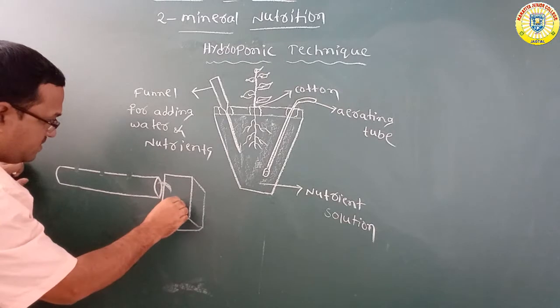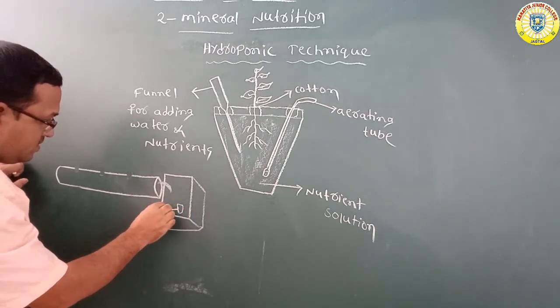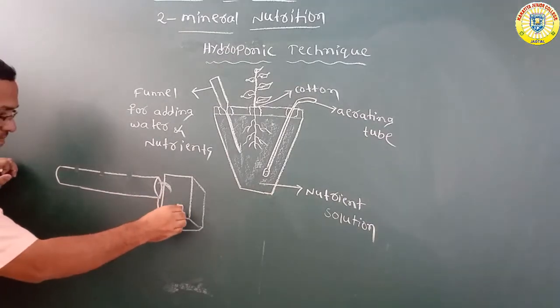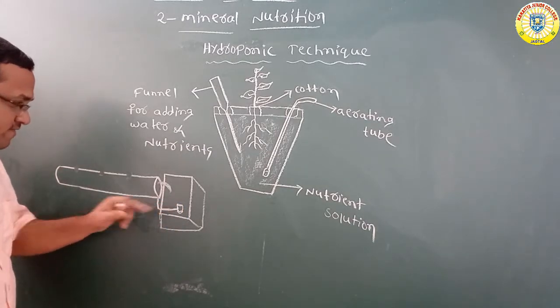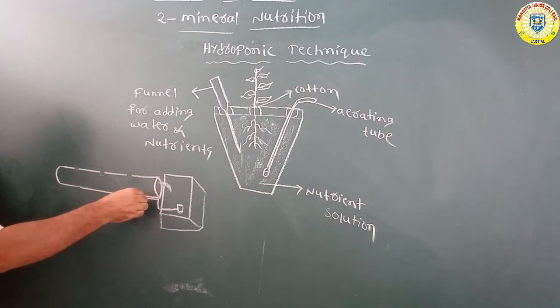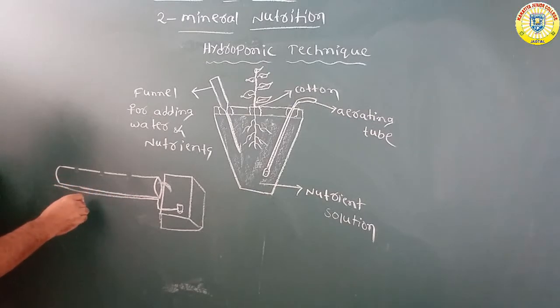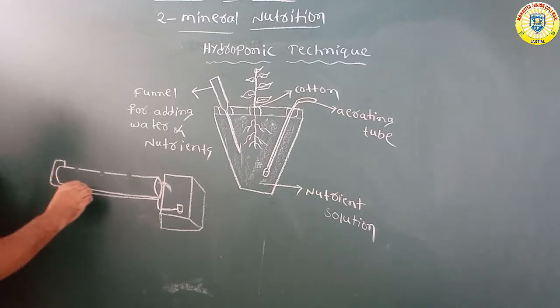Here one pump is there. This pump transports the nutrient solution. This is the reservoir. From the reservoir into the end of the tube.